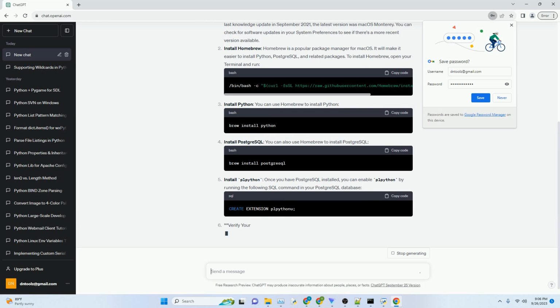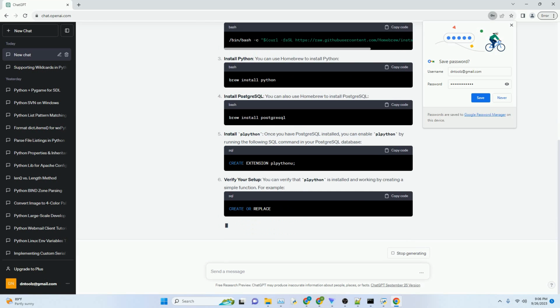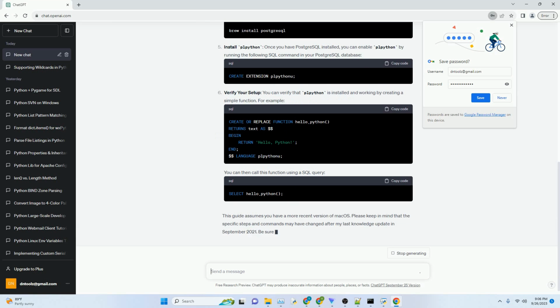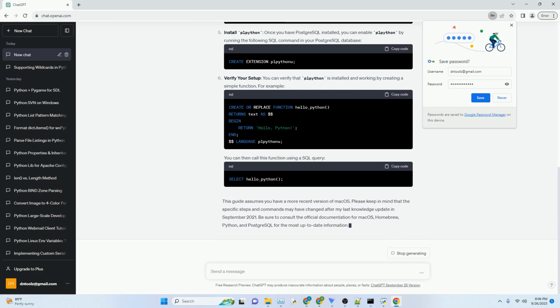system. If you're working with Python and PostgreSQL on a more recent version of macOS, I can certainly help you with that. But for macOS X 10.5, I would strongly recommend upgrading to a more recent version of macOS if possible. If you're still interested in working with Python and PostgreSQL on a modern macOS version, here are some general steps you can follow. Upgrade your macOS.